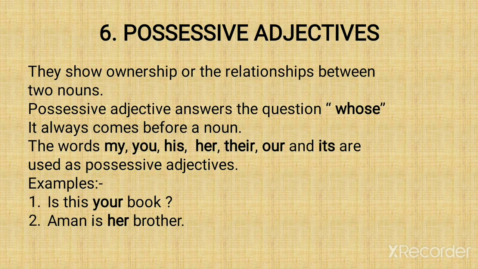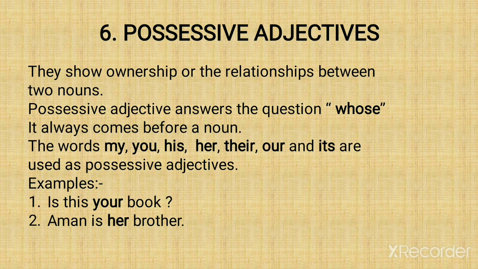Now, sixth is possessive adjectives. They show ownership or the relationship between two nouns. Possessive, ownership means mine, hers, his, and relationship between two nouns. Possessive adjectives answer the question whose. It always comes before a noun. The words my, your, his, her, their, our, and its are used as possessive adjectives.